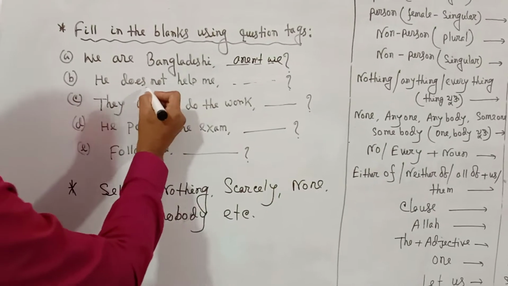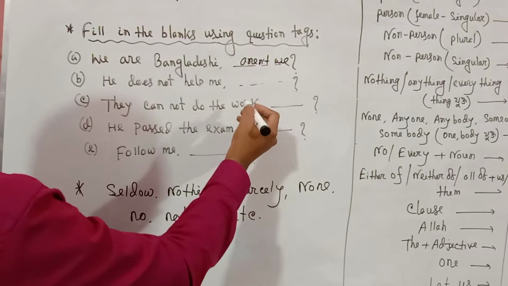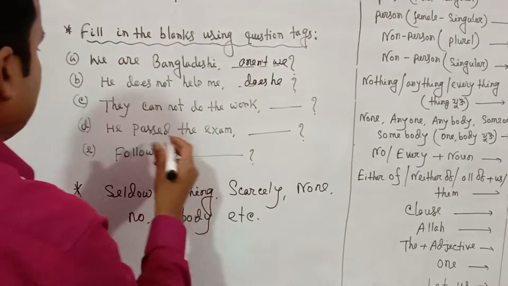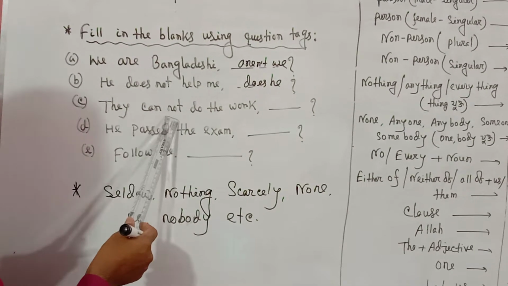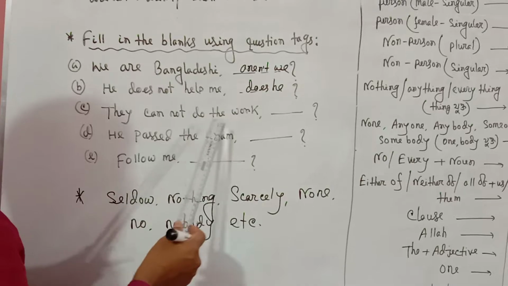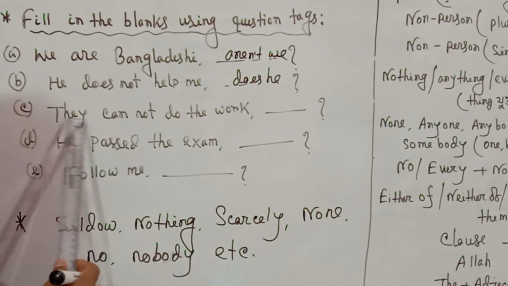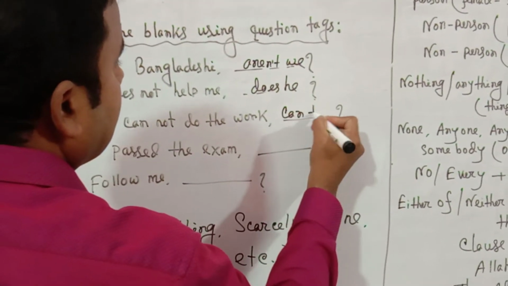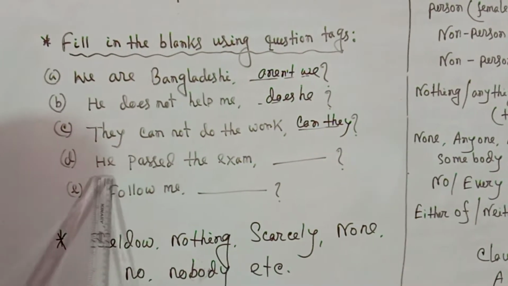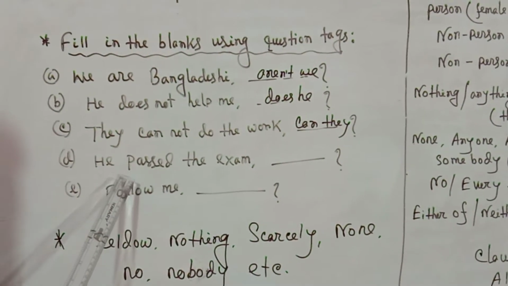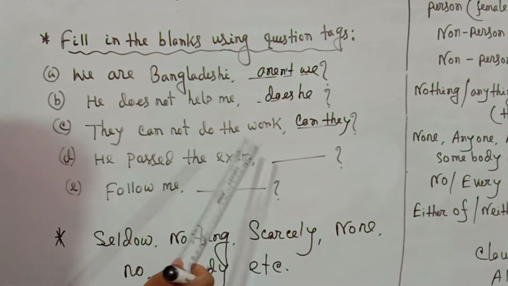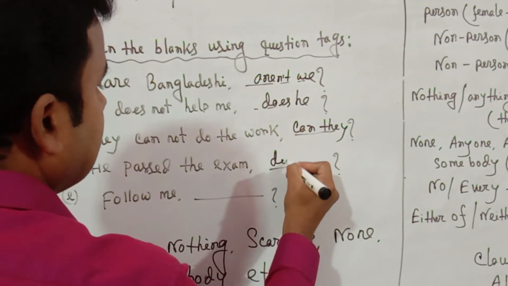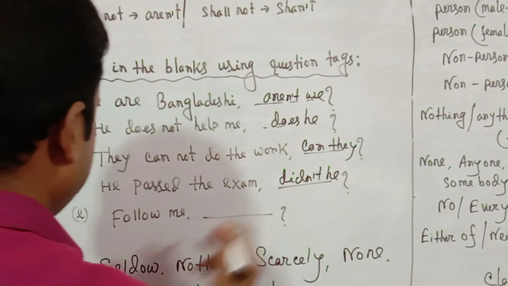Since the statement is negative, the tag question will be affirmative. Does he? They cannot do the work. Can they? He passed the exam. Since the statement is positive, the tag question will be negative. It is past indefinite tense. Didn't he?